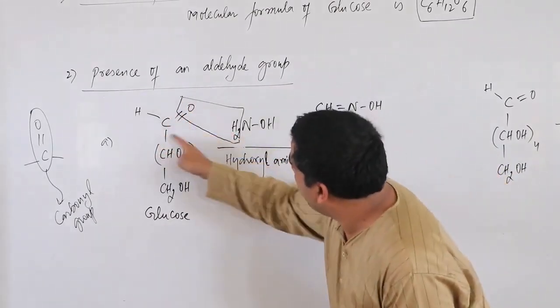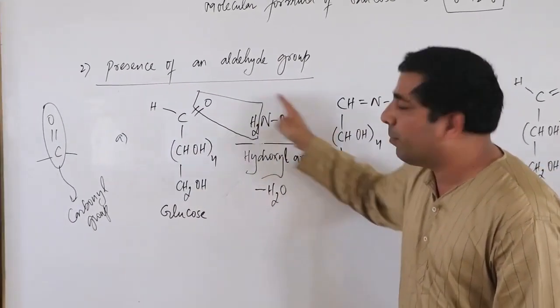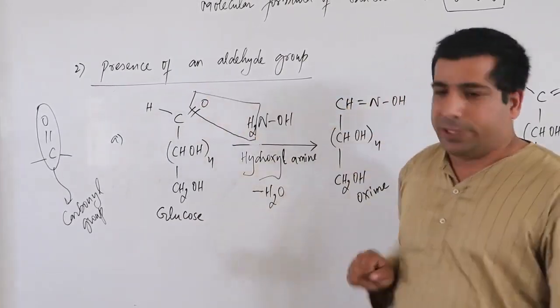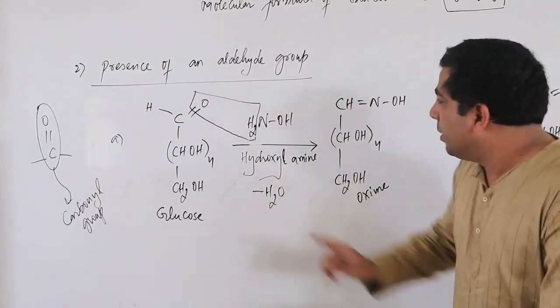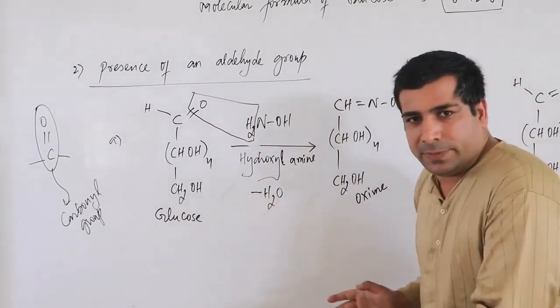This CO group is reacting with hydroxylamine. It provides one oxygen and hydroxylamine provides two hydrogens, and two hydrogens and one oxygen make water. So minus water means water is lost.